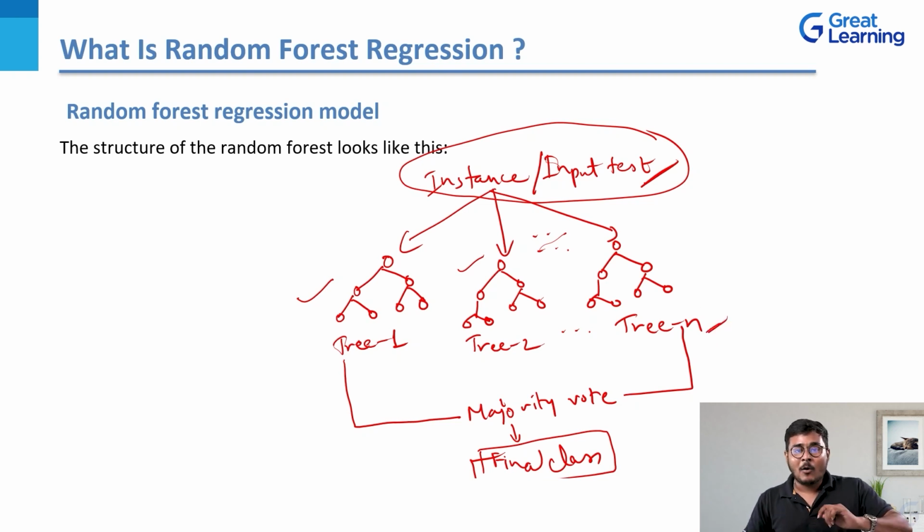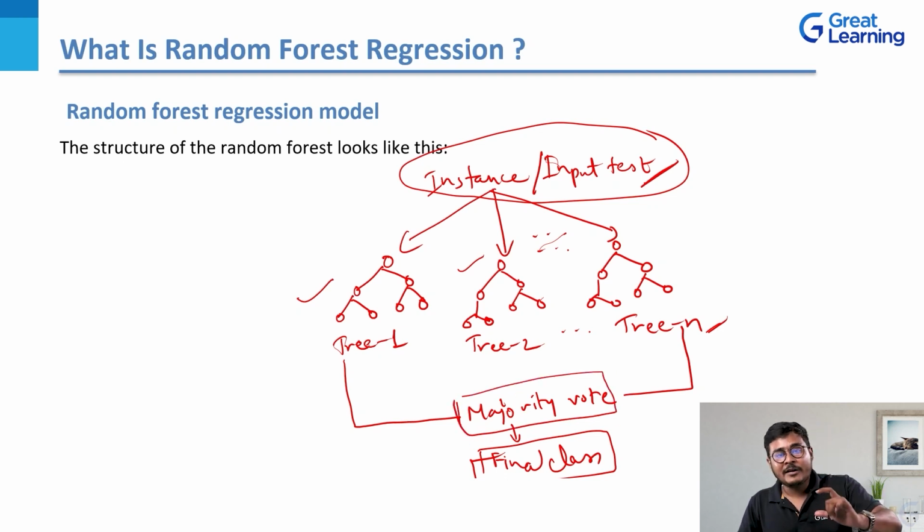Now this is always subjective to the kind of question or problem statement you're posed with. As we know, it is going to solve a complex problem for you. So if flat was the problem, then for that you have drawn multiple trees. These trees are part of one unified structure, which is the random forest structure. Then comes your aspect of majority voting. Based on majority vote, a final tree is selected, which also becomes a part of your final class. So guys, this is the structure of the random forest. This is how it looks.